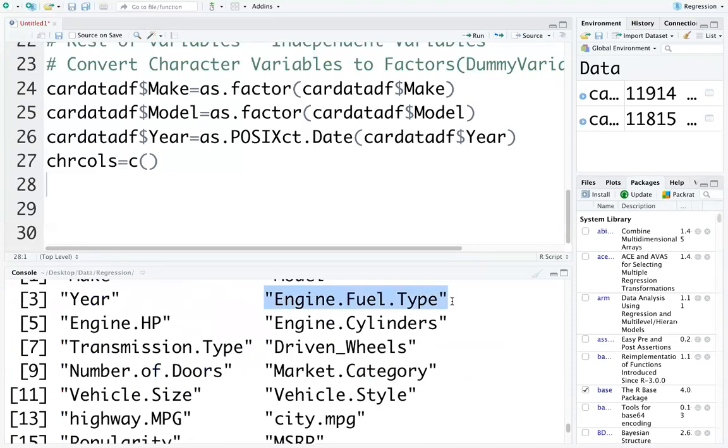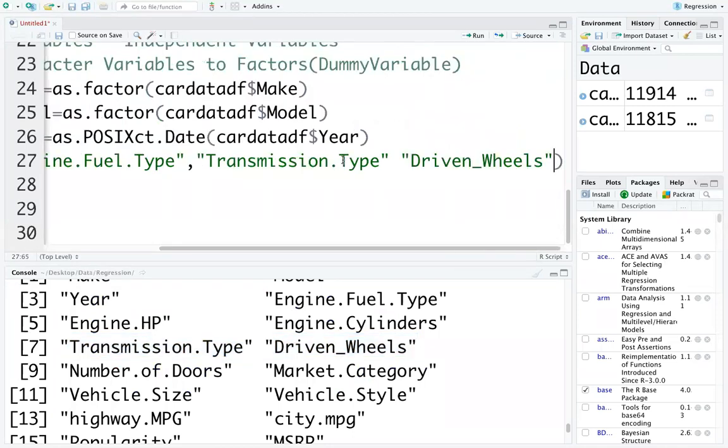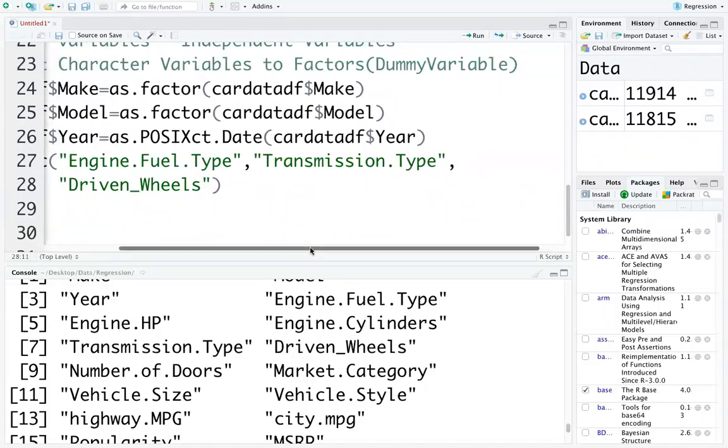Engine fuel type, you can copy from console, Control C, Control V, comma. Transmission type, driven wheels, Control C, Control V. See, the dollar sign is put for accessing the variable names. Dollar sign next to the data frame is used for accessing the variable names in the data frame.